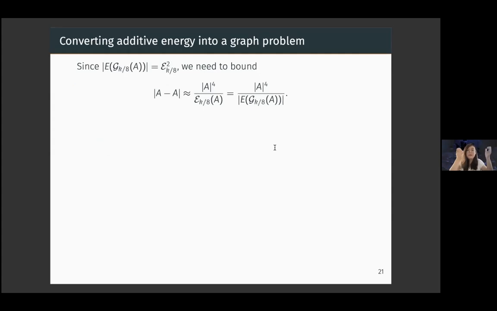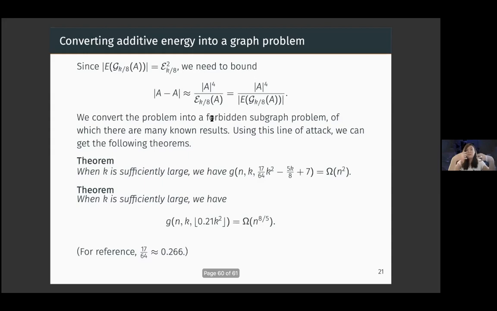As I said earlier, we can bound the size of a difference set in terms of energy. It turns out that we can also bound the size of the energy by the number of edges of a graph. Sorry, there was an errant exponent of 2 on the slide that shouldn't be there, but the size of the energy is actually given by the number of edges of the graph. So we converted our entire problem to counting the number of edges of a graph, subject to avoiding certain structures in our graph.